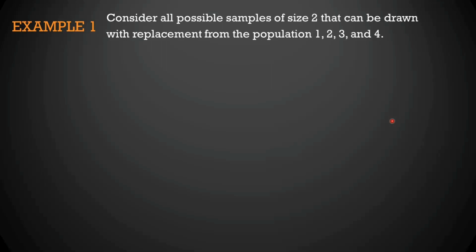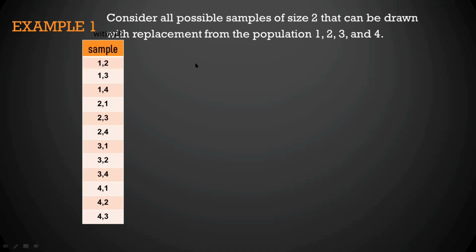So, consider all possible samples of size 2 that can be drawn without replacement, from the population 1, 2, 3, and 4. So, next natin is the table, which is the sample.